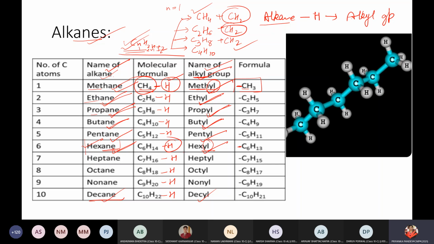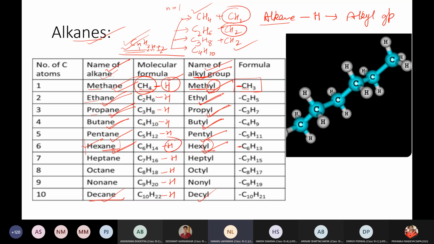Okay, I'll give you just 1 minute. Meanwhile, if anyone has a question, I'll solve it. I want all of you to draw this table right now, on your own. I'll give you 2 minutes. It's important so that you remember it. It is not there in your textbook anywhere. Okay? Yes, Naman, you can ask the question, child.